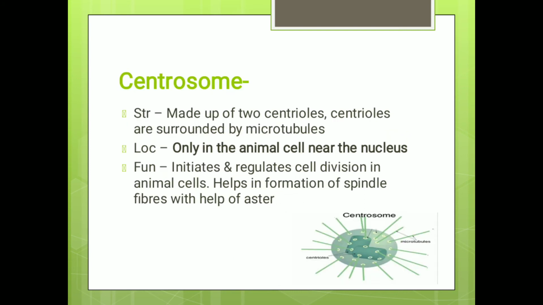Centrosome. It is made up of two centrioles. Centrioles are surrounded by microtubules. It is located only in the animal cell, near the nucleus. They are not in the plant cell. Its function is to initiate and regulate cell division in animal cells. It helps in the formation of spindle fibers with the help of the aster. So, cell division takes place by the centrosome.